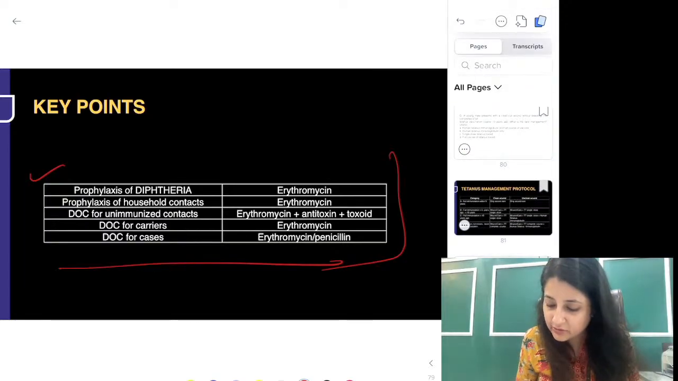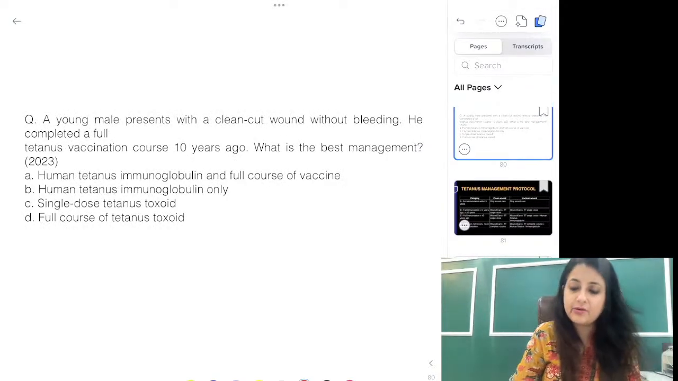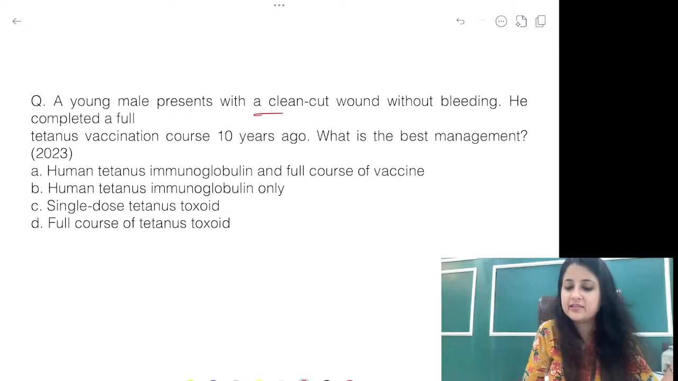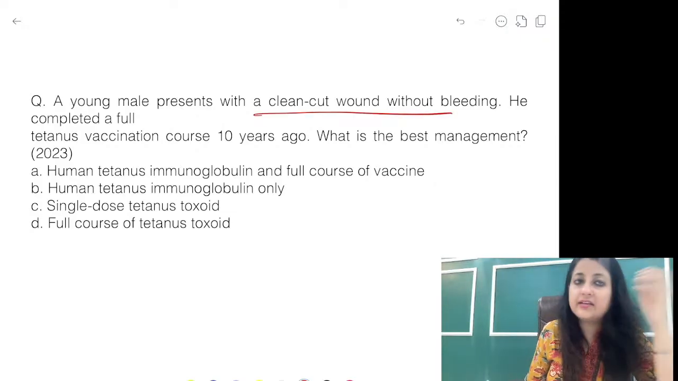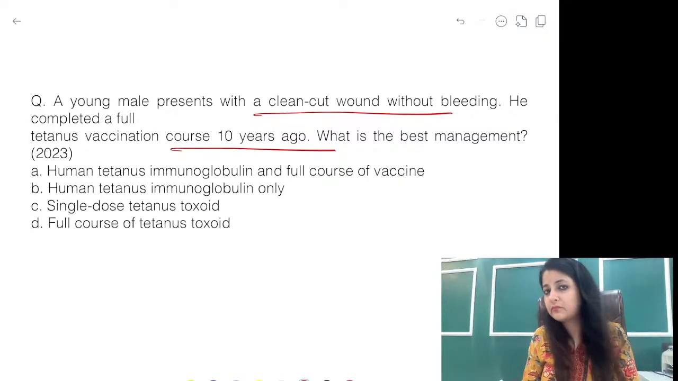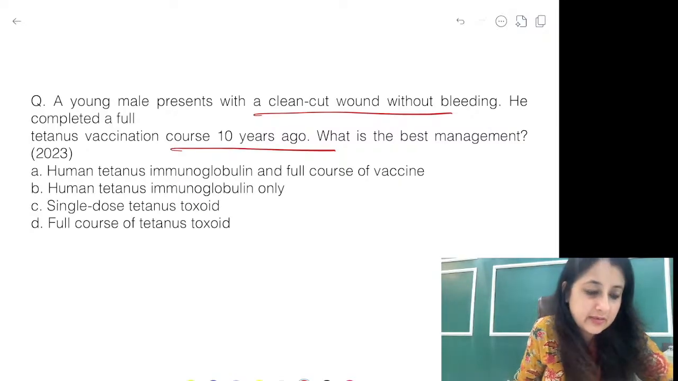Okay, last but not the least, guys, can you tell me about tetanus management? A young male presents with a clean cut wound without bleeding. He completed a full tetanus vaccination course 10 years ago. What is the best management?